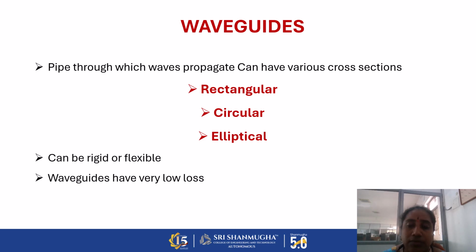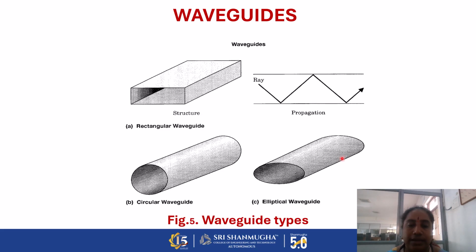We are designing the waveguide structure, and it can be divided into two or three types: rectangular, circular, and elliptical. So these are the types of waveguides. First, the rectangular waveguide structure, circular waveguide structure, and then elliptical waveguide structure. Based on the applications and the frequency ranges, we can choose different types of waveguides for propagating the electromagnetic waves from source to destination.